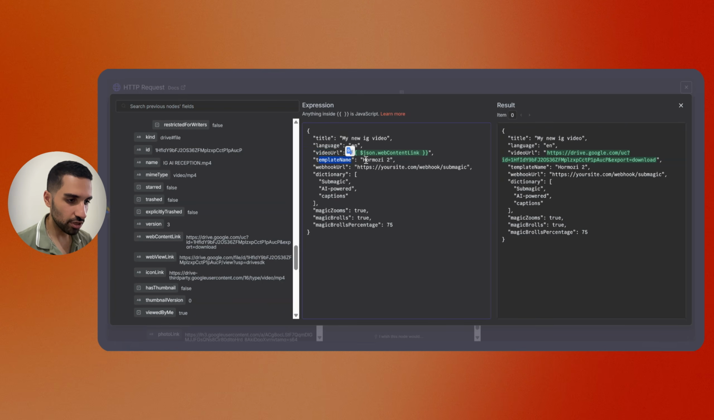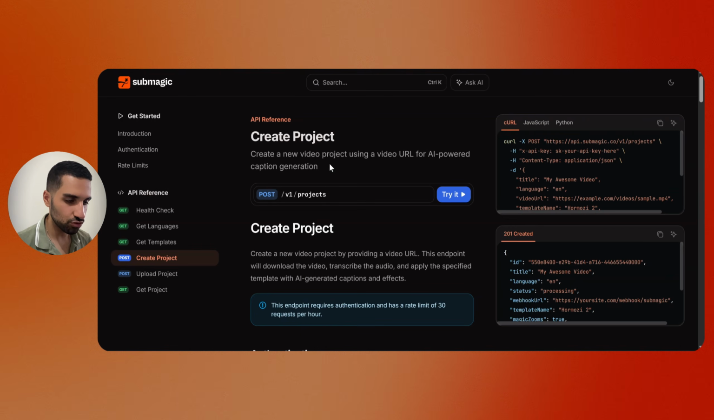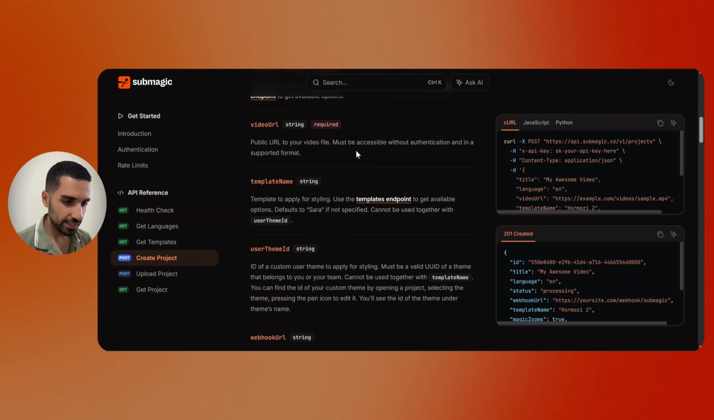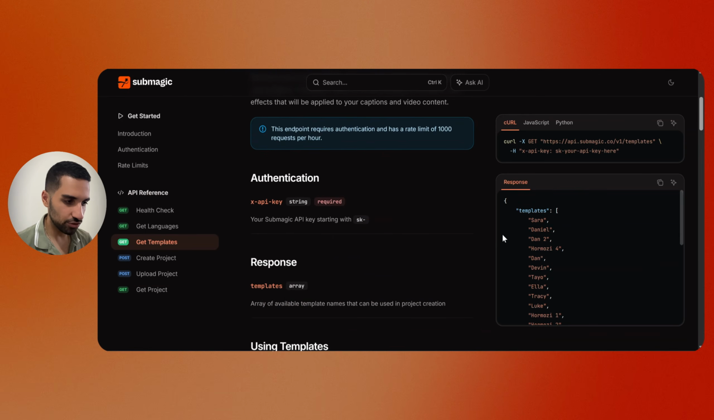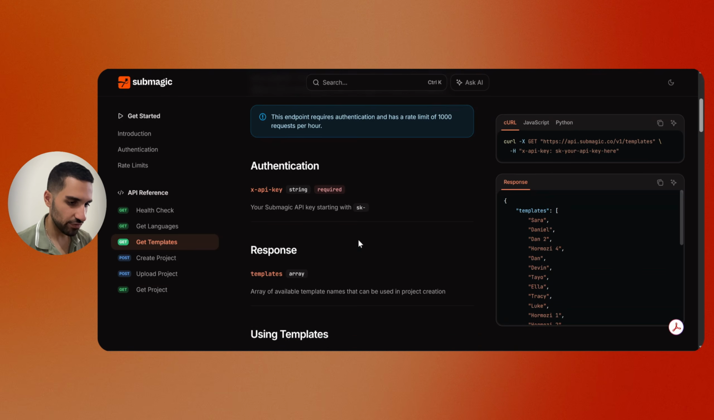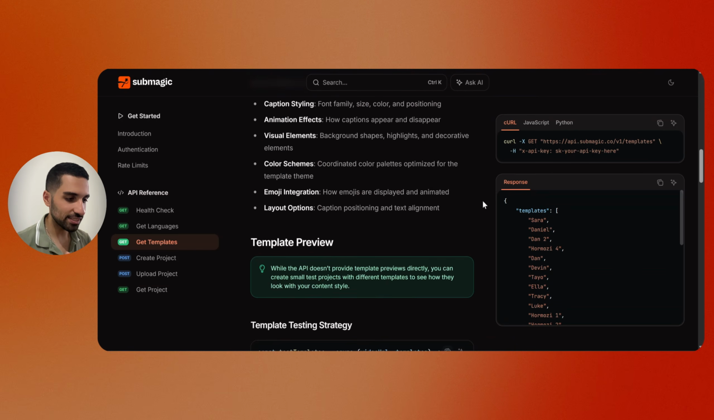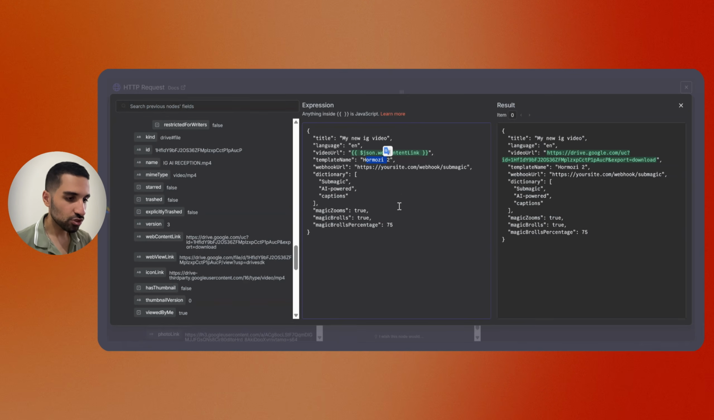So the template name, right now it is on Hormozy 2, but if you go back to the documentation, you can see that they have different templates for the captions. So just click on this get templates, and you will see that they have different templates named Sarah, Daniel, Dan2, Hormozy4, Dan, Devin. So whatever you want to use, you need to pass this name to Submagic. I'm just going to keep it as Hormozy2 because that is fine. The webhook URL, this is exactly the address that we need to give Submagic once the video is done. Submagic will use that address and send it back to us. So we will get back to this one later.